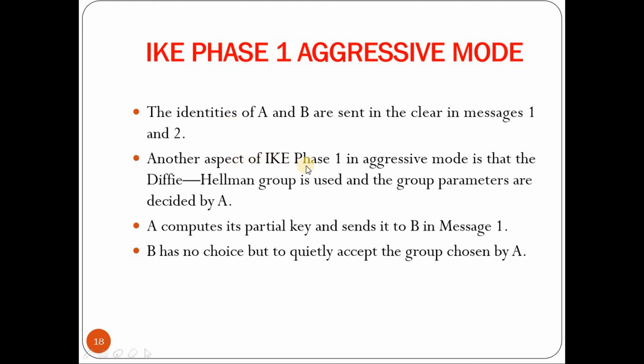Another aspect of IKE phase 1 in aggressive mode is that the Diffie-Hellman group and the group parameters are decided by A itself during the exchange of the first message. So A decides what the Diffie-Hellman group should be, that is Z star P, and also the parameters, what the value of P and the generator should be. So that is decided by A itself. B has no choice but to quietly accept the group chosen by A, and it has to generate its Diffie-Hellman partial key.